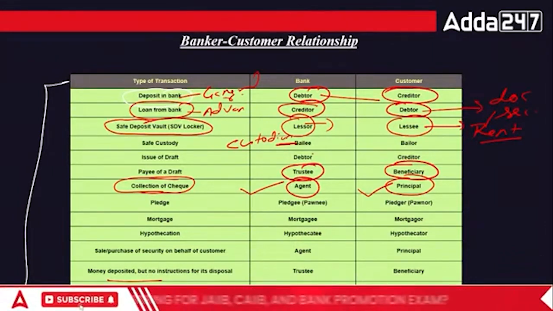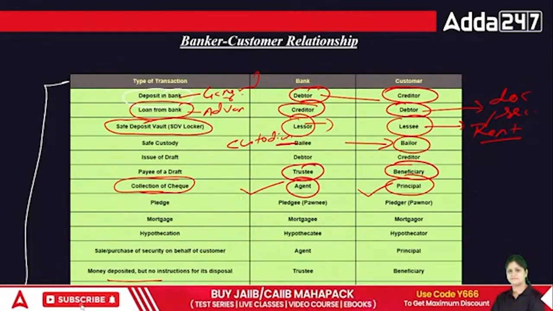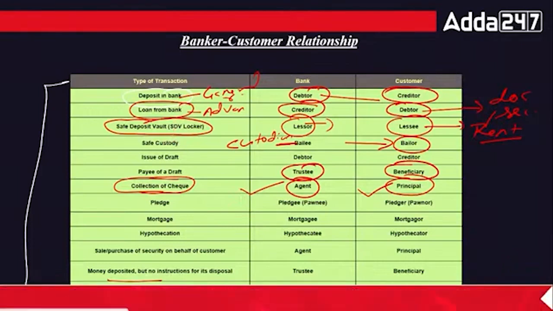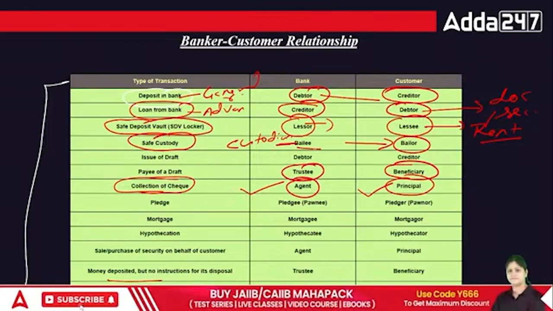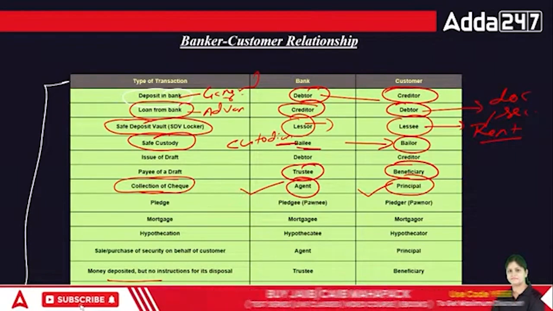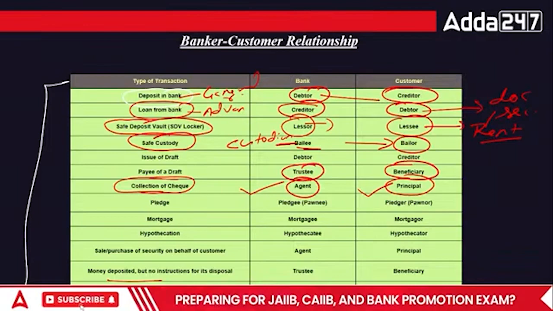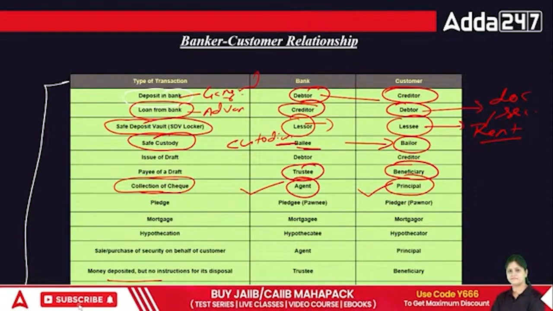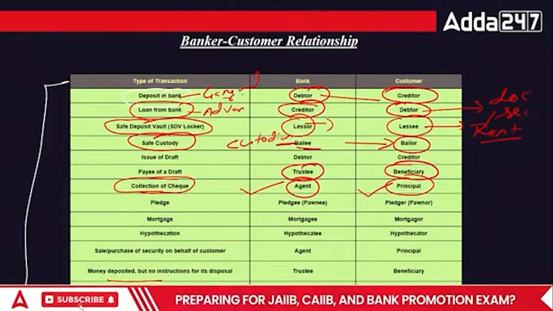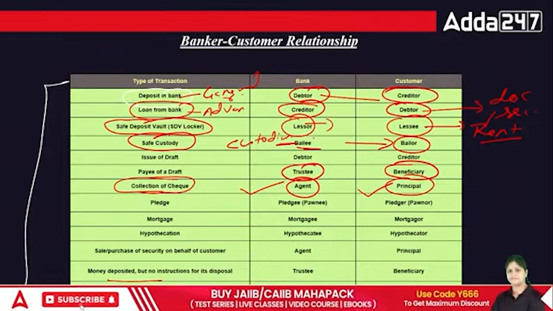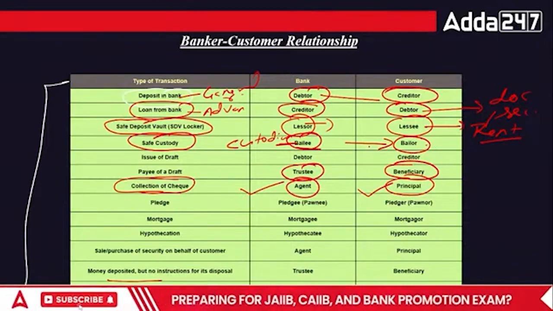And to whom do those goods belong? They belong to the bailor. So if I have deposited any precious thing into the safe custody of the bank, the bank is the bailee, the custodian. The custodian is the one who is the custodian of the goods. We call that person the bailee. And the bailor is the person to whom the goods belong.